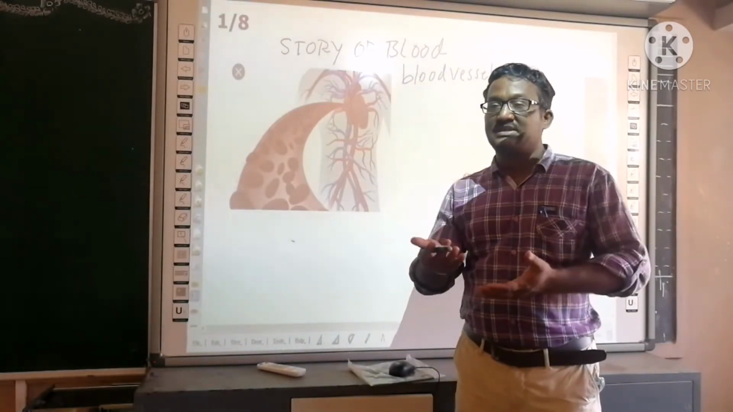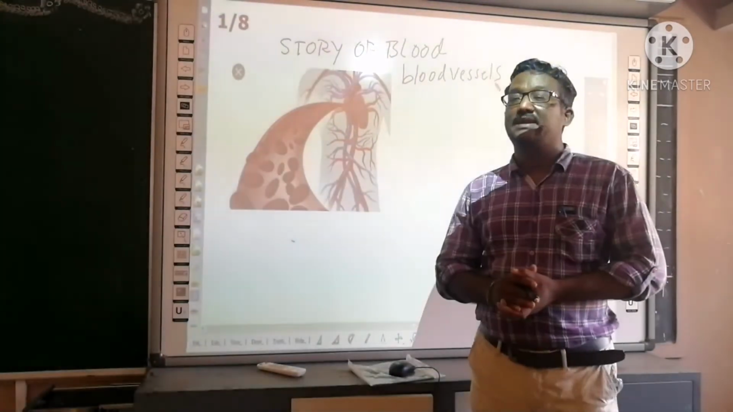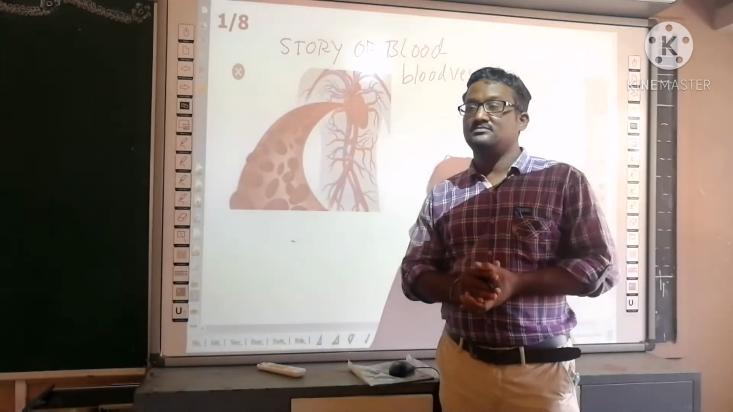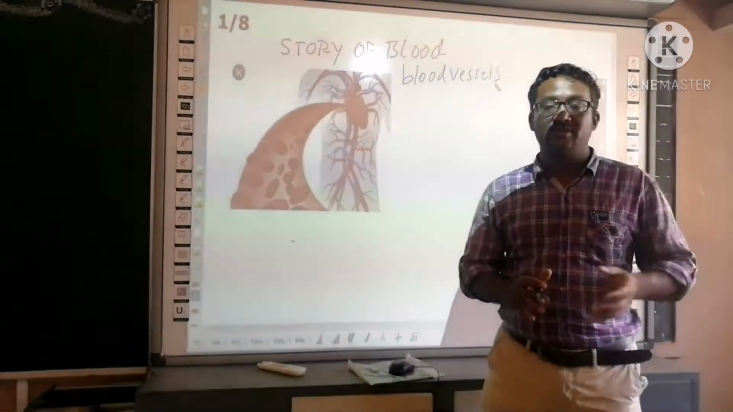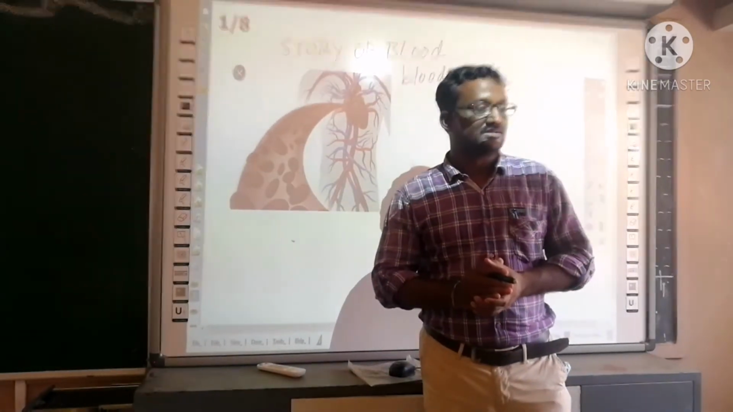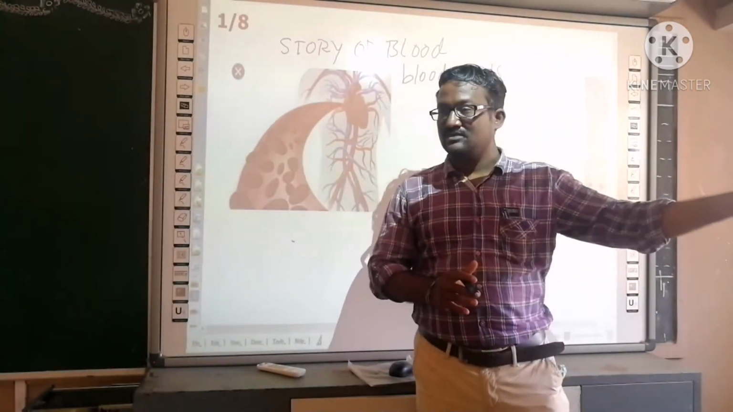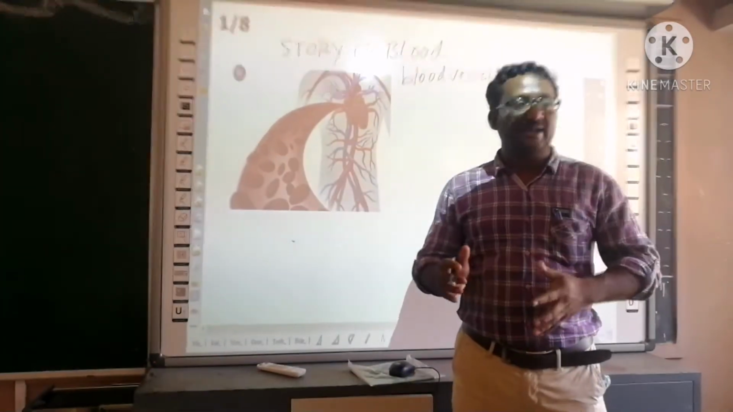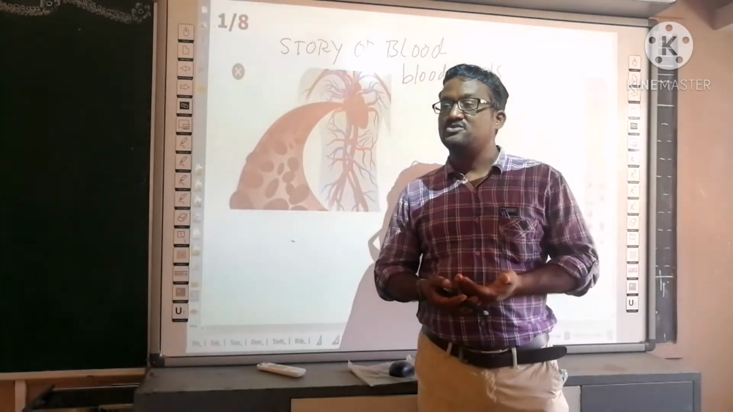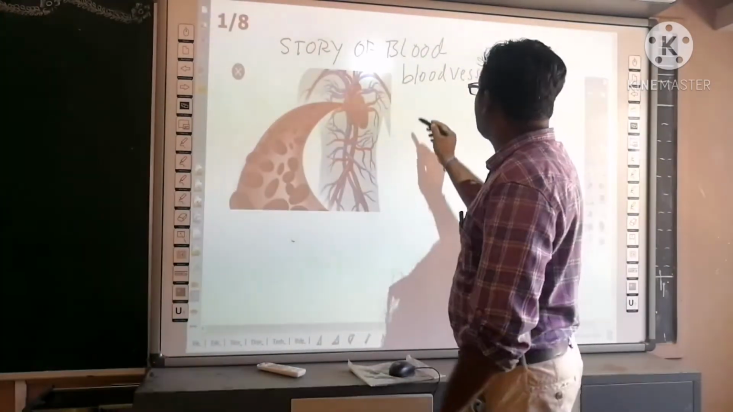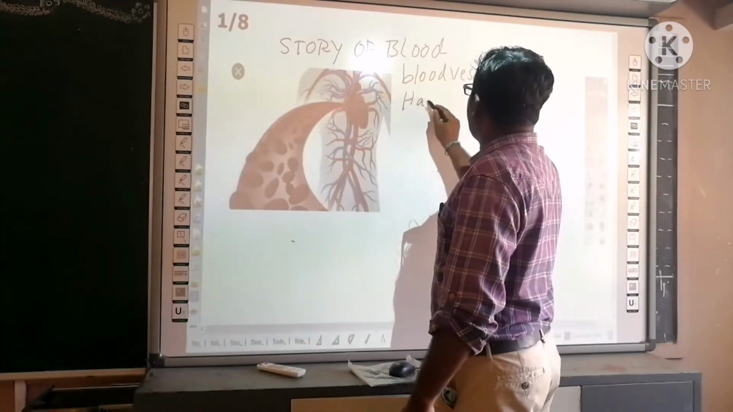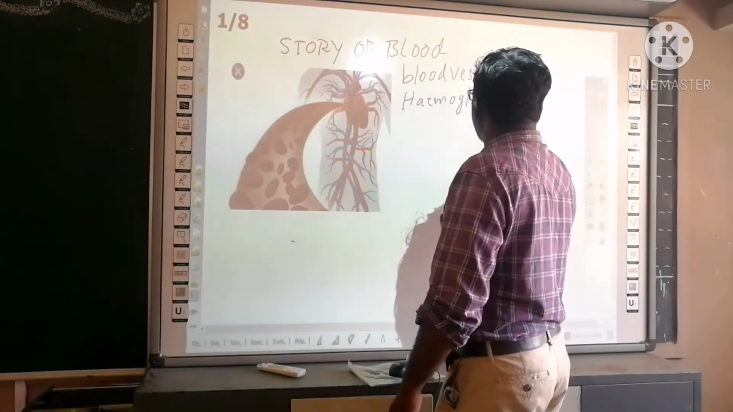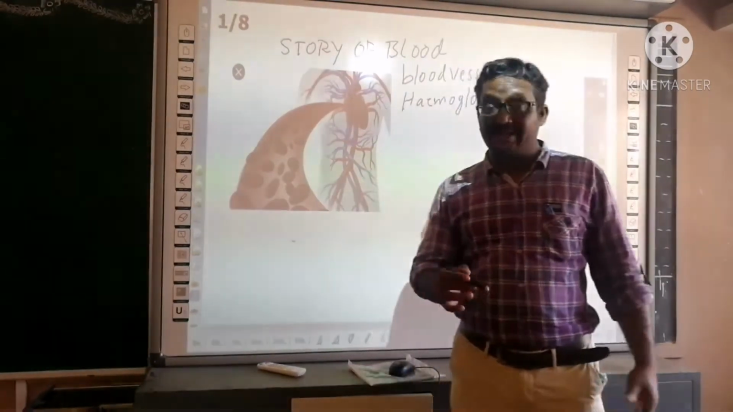Usually blood is in which color? Red color. So what is the reason for the red color? Any color is due to a pigment, right? The leaves are in green color because what is the pigment in it? Chlorophyll. Like that, the blood is in red color. So there is a pigment. What is it? Hemoglobin. Hemoglobin pigment.